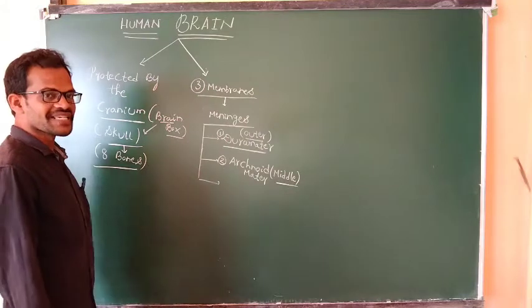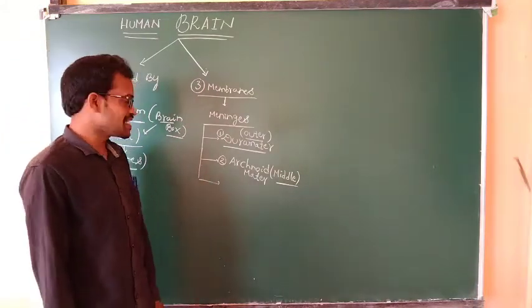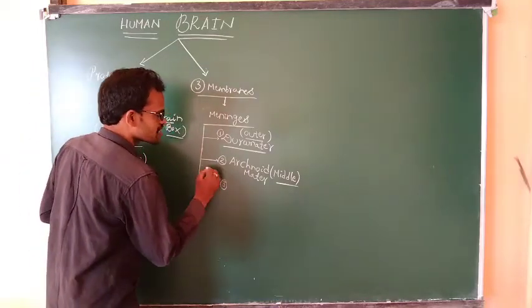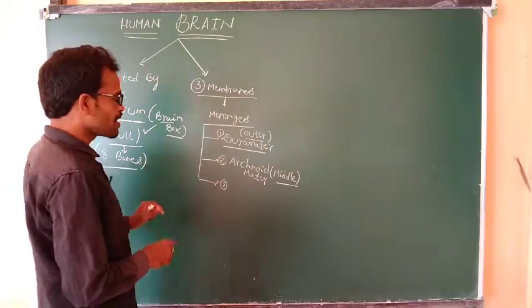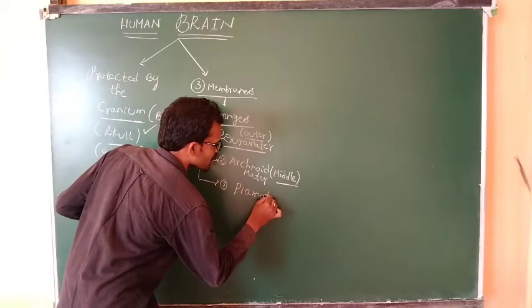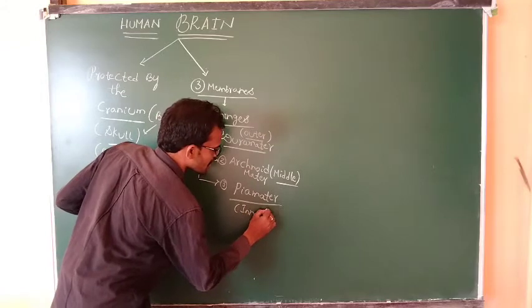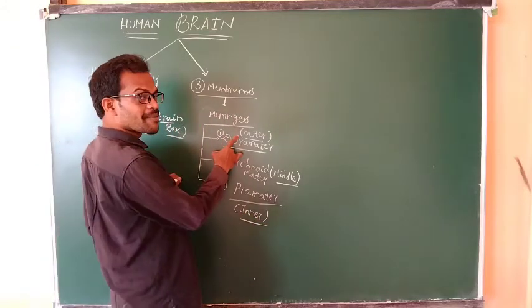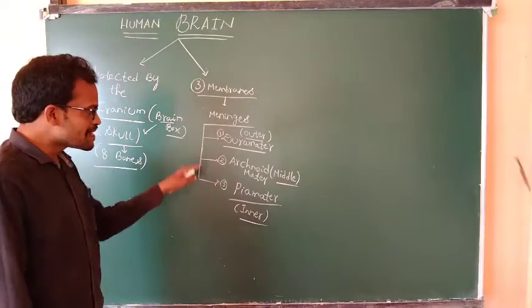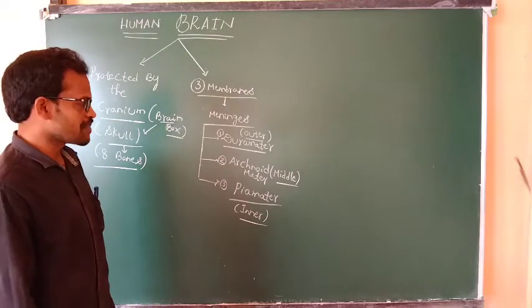The brain is covered by 3 layers: the dura mater, the arachnoid mater, and the pia mater. Pia mater is the inner membrane. It is the outer meninges, the middle meninges, and the inner meninges. These 3 membranes protect the brain.